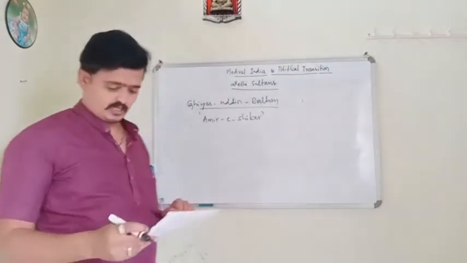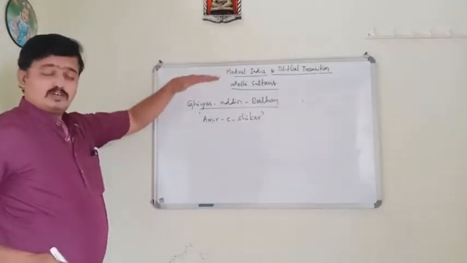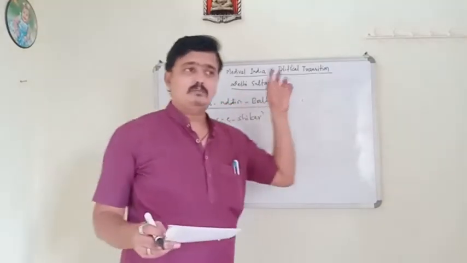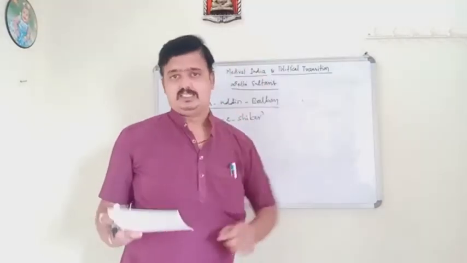After the death of Razia Sultana, he became Sultan of Delhi.